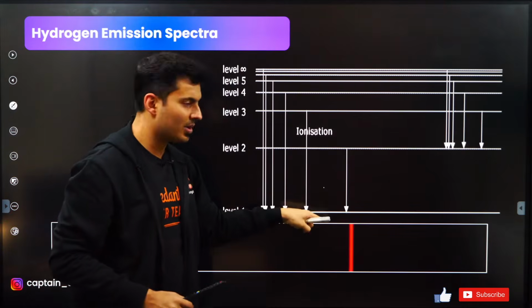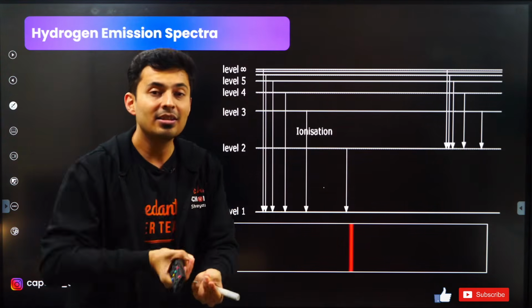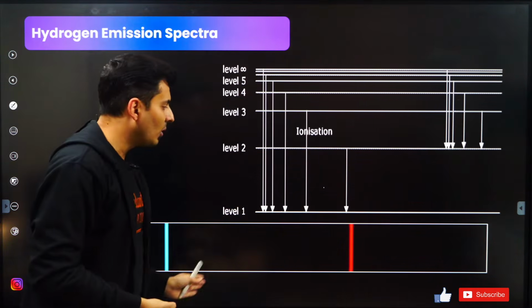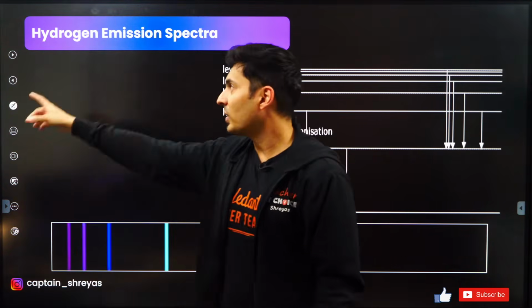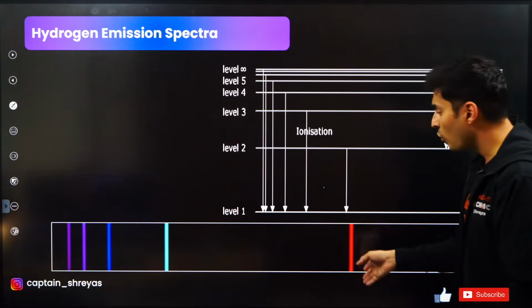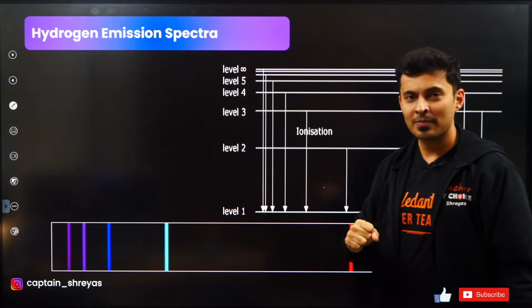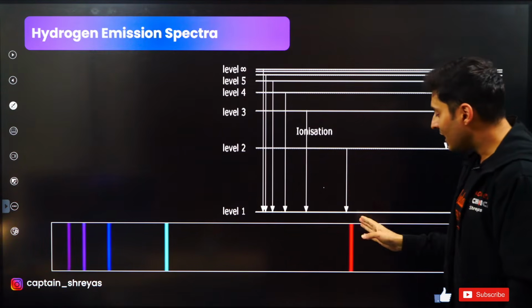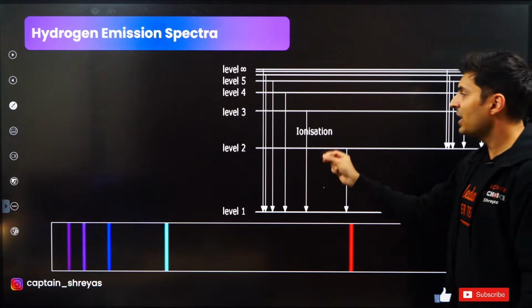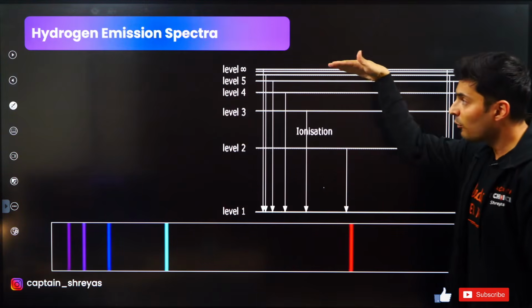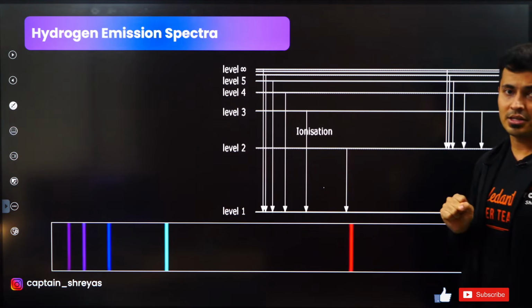So when they jump down, they get de-excited, they release photons, and that comes out as the emission spectrum. So you can see emission spectrum is also very peculiar for every element. These are exactly those wavelengths which are emitted by the electron transition from higher energy to lower energy state.